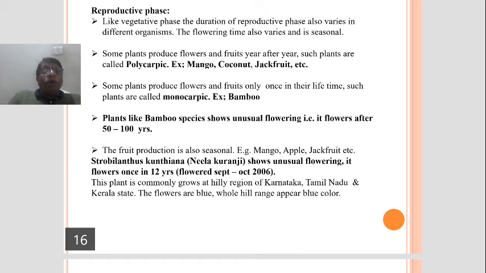Flowers are blue in color. When it flowers, the whole hill range of Karnataka, Tamil Nadu and Kerala appear blue color.